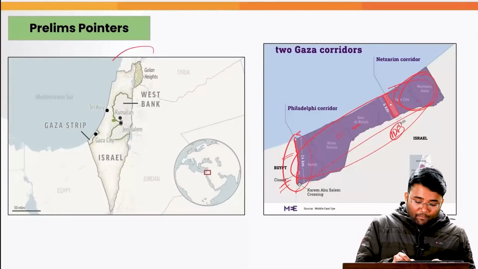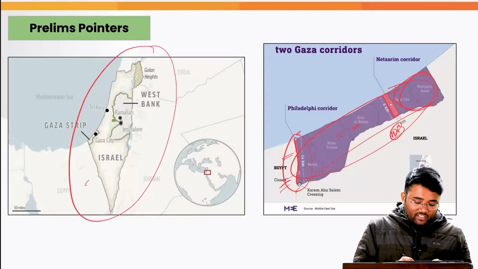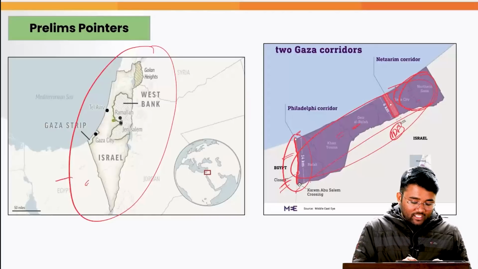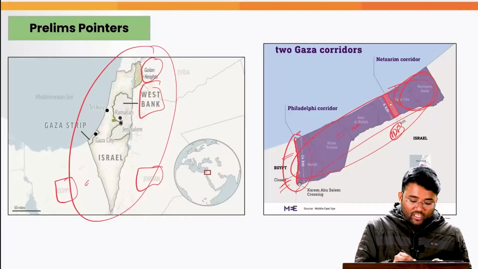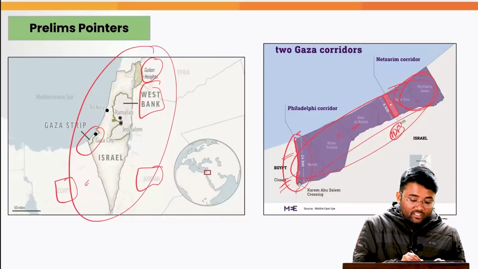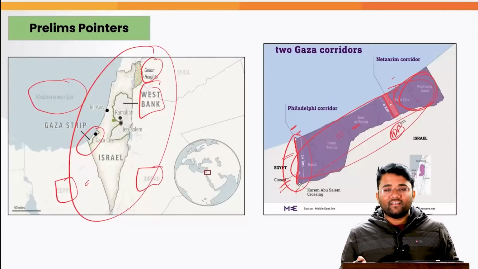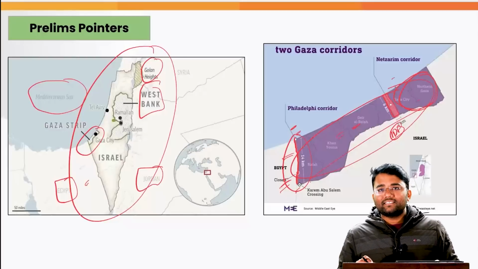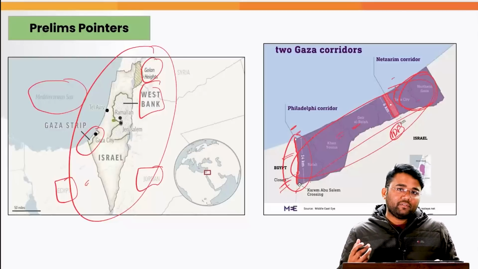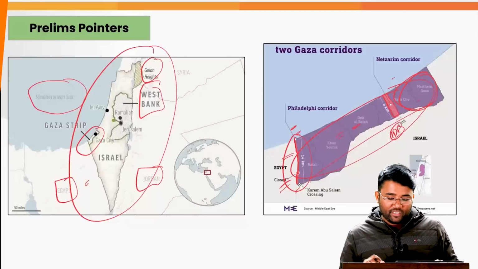Also, from a mapping perspective, it is very important that you know the location of Israel and the countries bordering Israel. Where is the West Bank located? Where is the Golan Heights located? Where is Gaza City located? What are the water bodies surrounding this? And the Philadelphi corridor and the Netzarim corridor. This can be asked in the Prelims 2025 examination as part of your mapping.